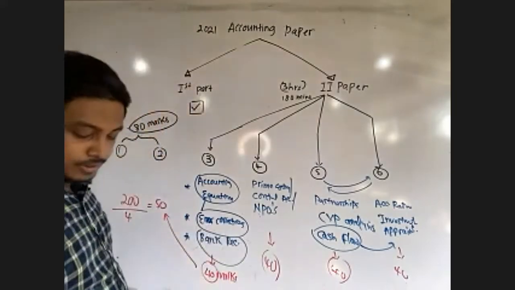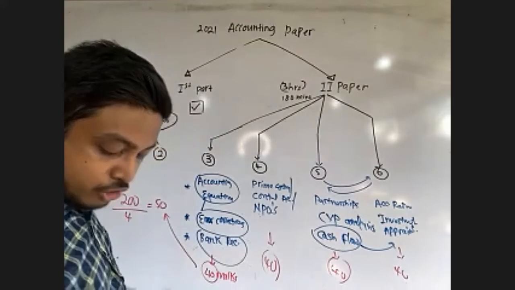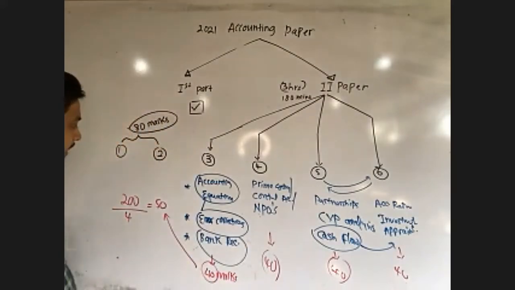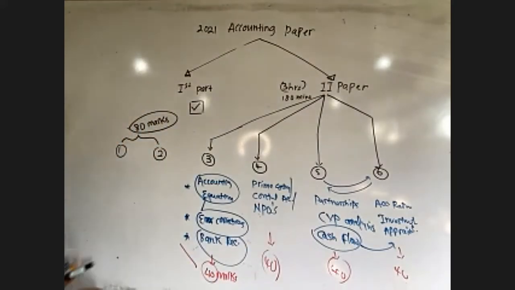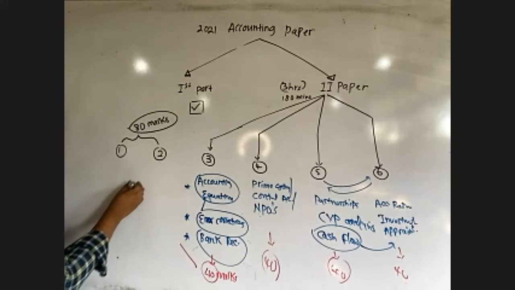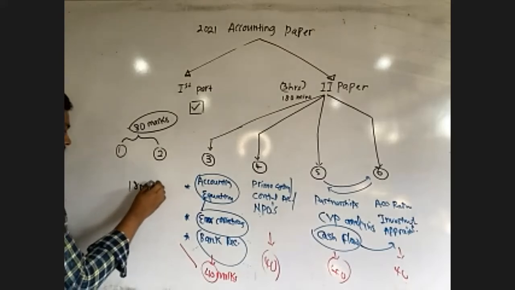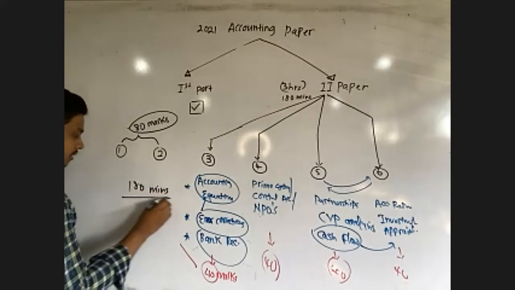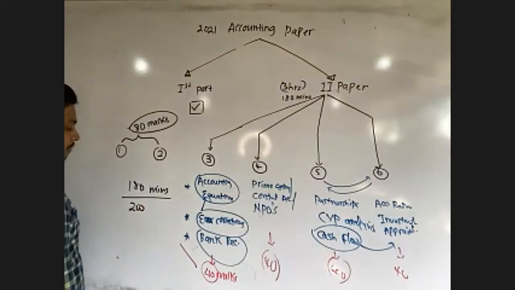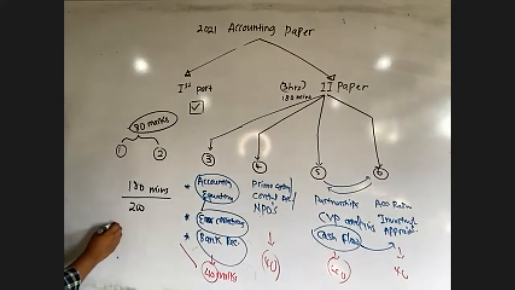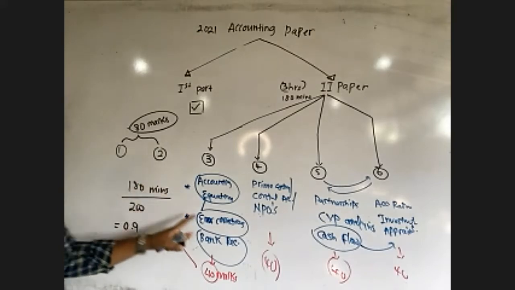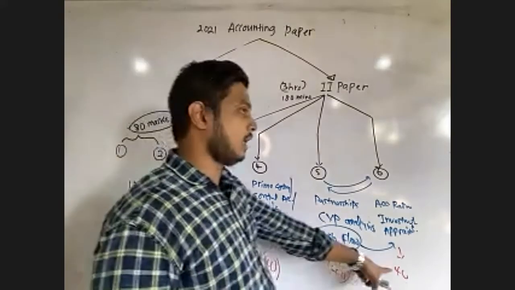So for each question, how many minutes? Total 180 minutes. You have 200 marks. For 1 mark, you can spend only 0.9 minutes. So every question is having 40 marks.